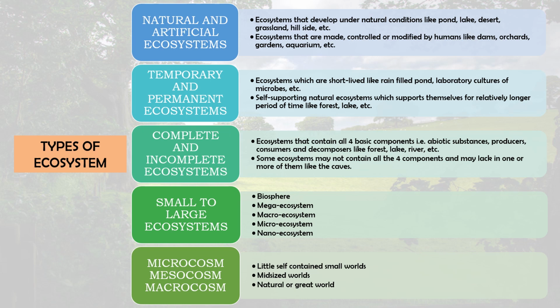And macrocosm is the natural or great world. This includes the planet Earth, large watersheds, or natural landscapes which are used for baseline measurements.